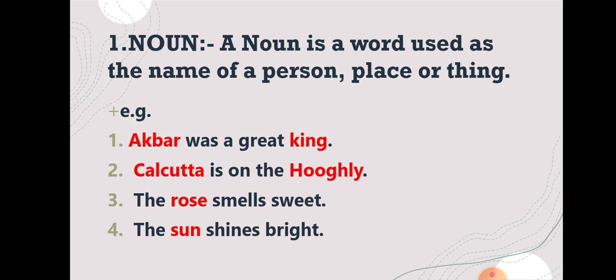Here student, in the first sentence, Akbar was a great king. Here Akbar is the name of a person and king is again the name of a person. In the second example, Calcutta is on the Hooghly. Here Calcutta is the name of a place and Hooghly is the name of a river. Third example, the rose smells sweet. Here rose is the name of a flower. Number 4 example, the sun shines bright. Here sun is the name of a star. So Akbar, king, Calcutta, Hooghly, rose and sun are nouns here.